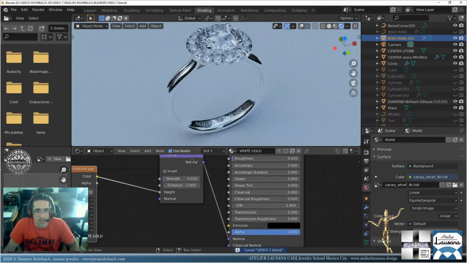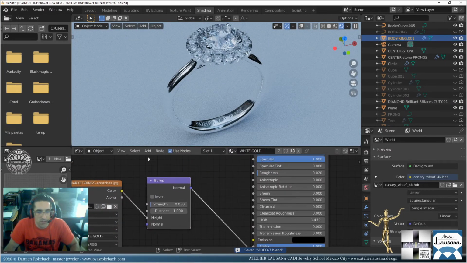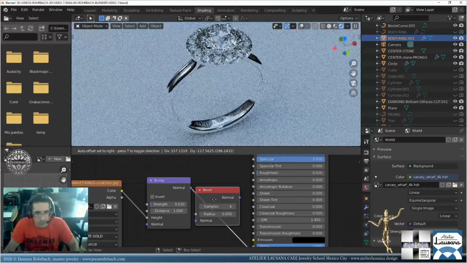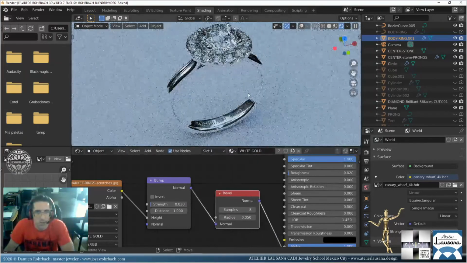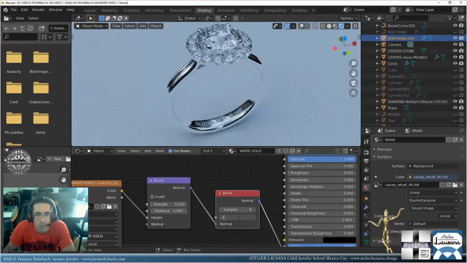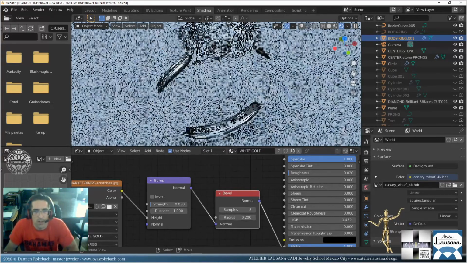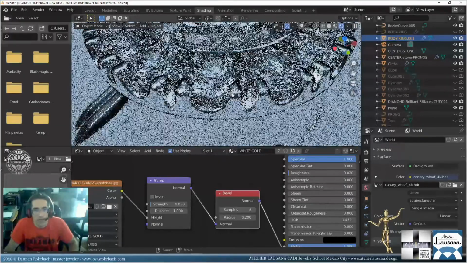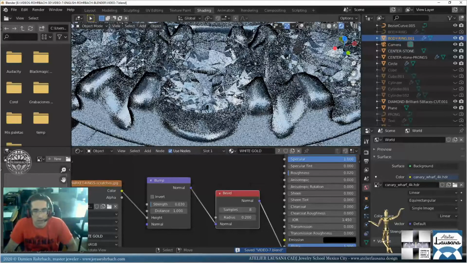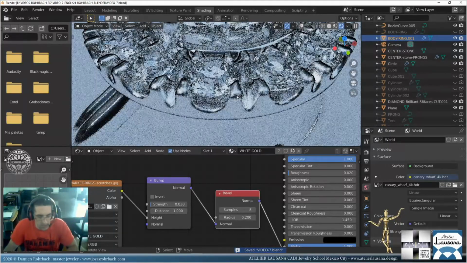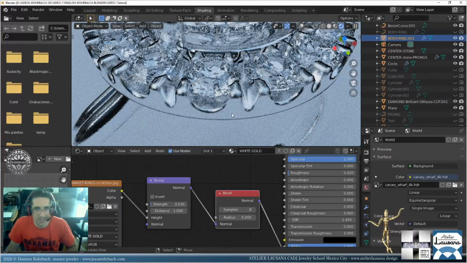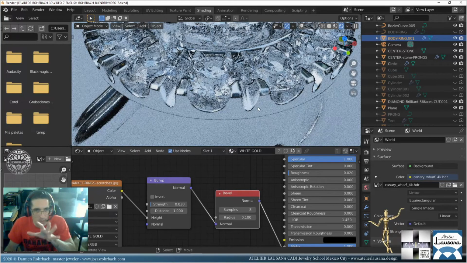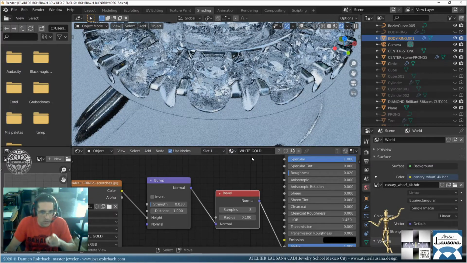I'm going to activate also the bevel node to smooth the edges. So the bevel node here. Let's put 8 samples. Let's put 0.2 maybe. You can have a look at that, that's why we love Cycles. We can't do that in LuxCore or Octane. We could do that in other software, but not inside Blender. Let's put 0.1. Okay, you can see the edges just come out rounded very well. That's thanks to the bevel node.